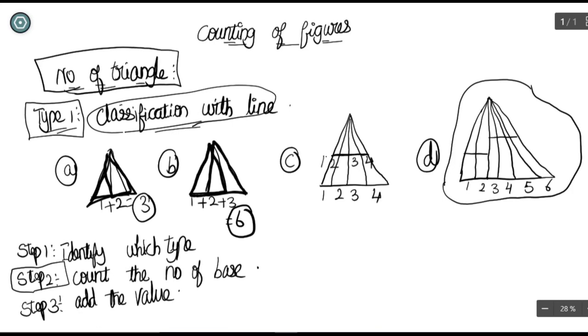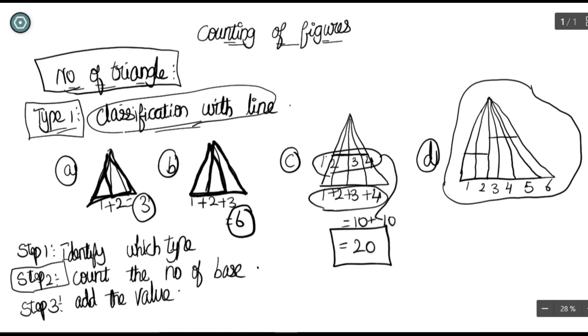If the bases have the same depth, like in problem number 1 and problem number 2, you are just going to count them directly. If they have different depths, you count the first depth, count the second depth, and add them. So what do you get when you count the first depth? 1 plus 2 plus 3 plus 4 equal to 10 here. And for this also you will get 10. So the number of triangles you get from this is 20. If you still don't believe in this technique, you can obviously count and check, and 20 will be the correct answer. I swear.